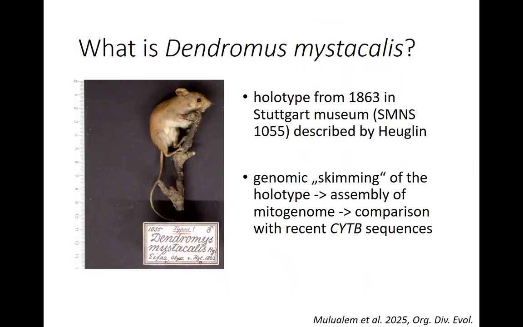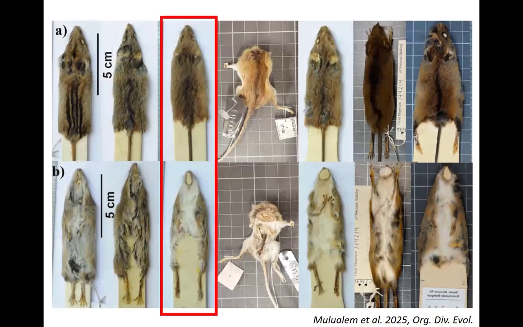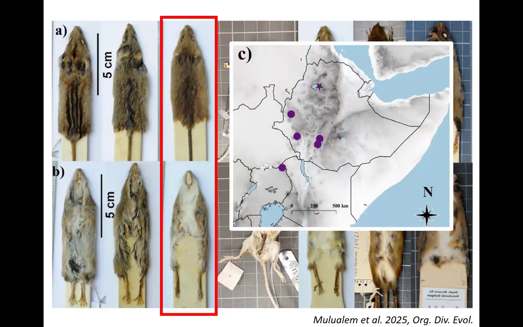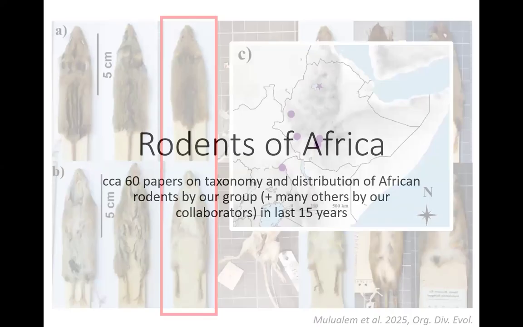Deposited in Stuttgart Museum. So we were able to get a tissue from this holotype, and we performed the sequencing. We assembled the complete mitogenome, and we know that Dendromus mystacalis is this one. So it's this species. We know that it's distributed in lower elevation of Ethiopian highlands and also on one mountain in northern Uganda. And so we can use this name for a well-delimited species. And this is what we are doing now. We are trying to do it in other groups of rodents.